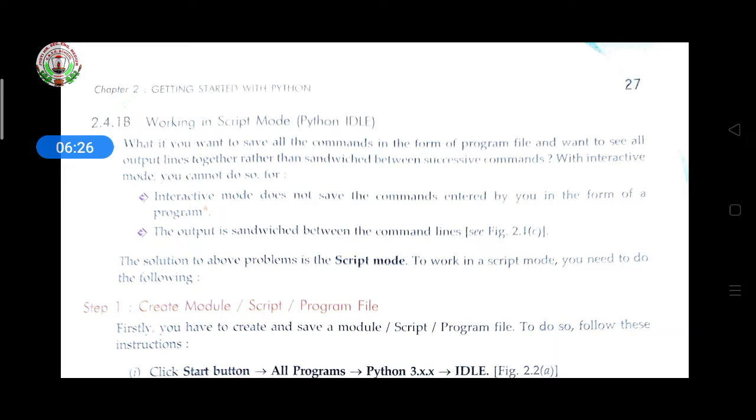So interactive mode means if you are working with interactive mode, you have to write the commands, and after writing the commands, if you press the enter key, you will get the answer on screen only. So if you want to write all the programs together and after that show the output, for that you have to use script mode.